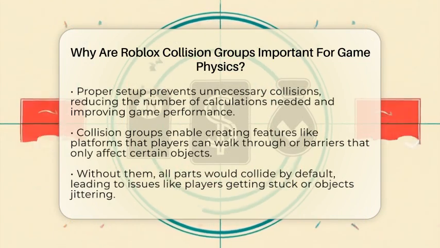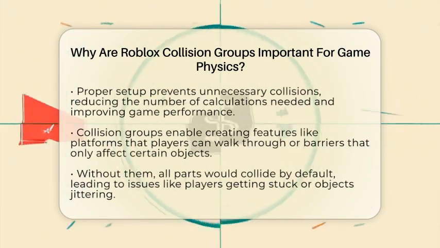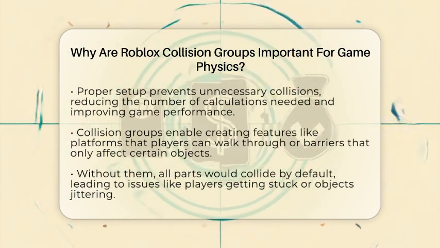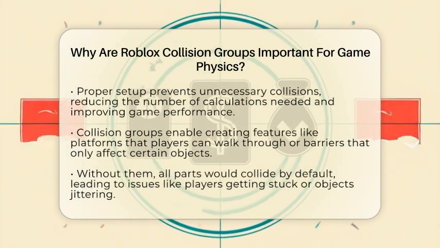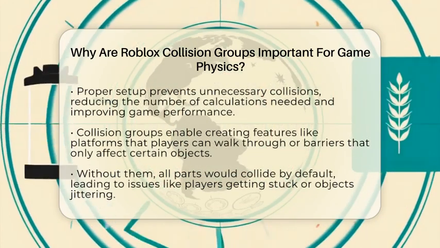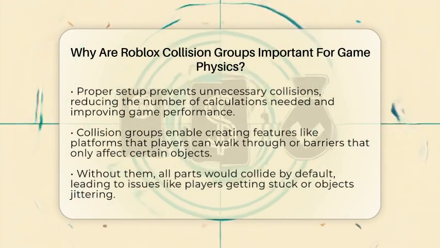If everything is set to collide, the game has to do a lot of calculations, which can slow it down. Using collision groups, you can prevent unnecessary collisions. This means fewer calculations and better performance, especially in busy scenes with many objects.